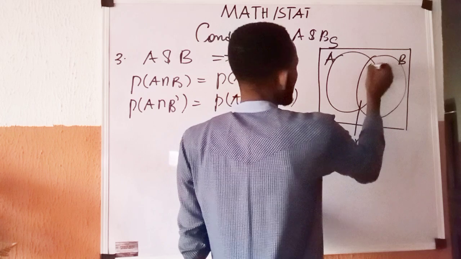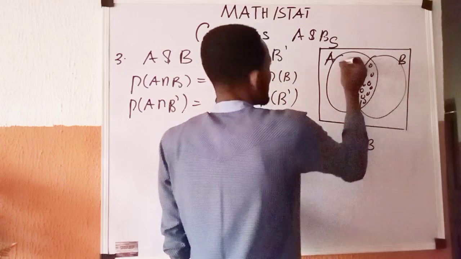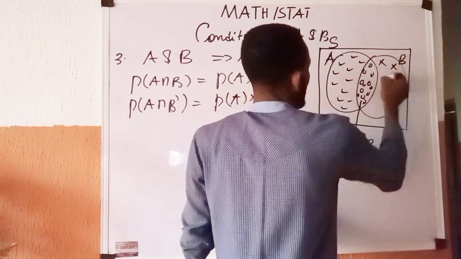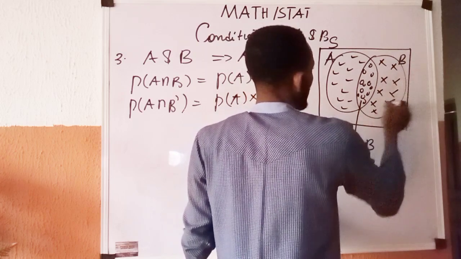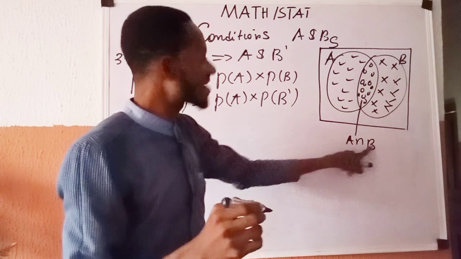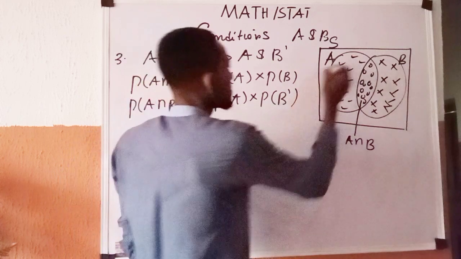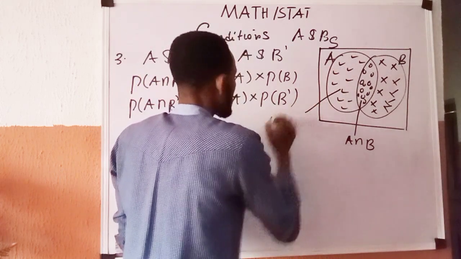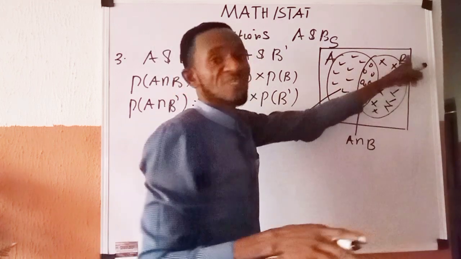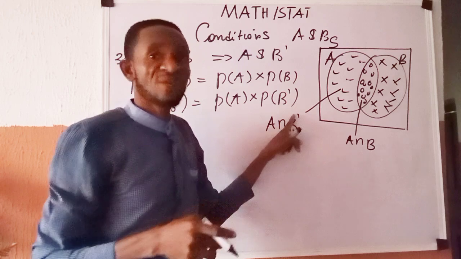Let me use a small circle to represent that intersection, and a small star to represent the area of B. I have already said that this intersection is A intersection B. And this area, which contains the small circle, is A intersection B complement, because we are removing everything that concerns B.